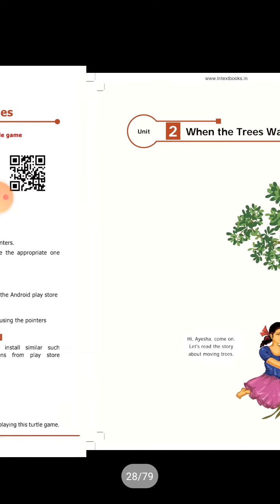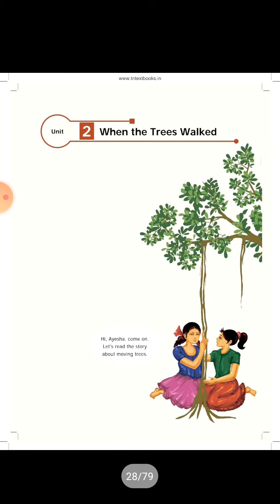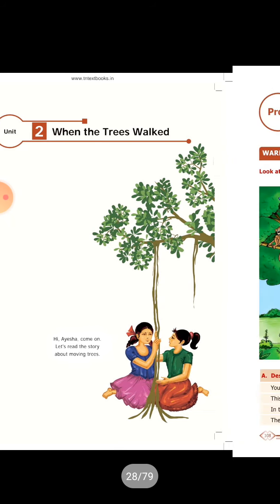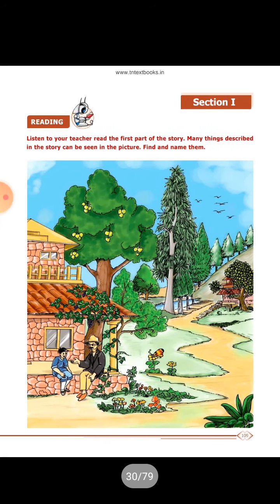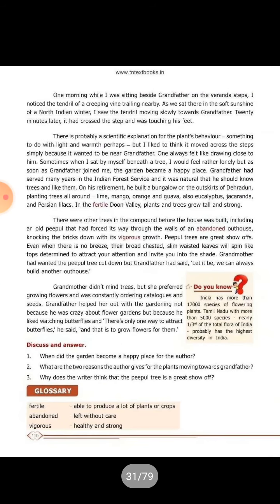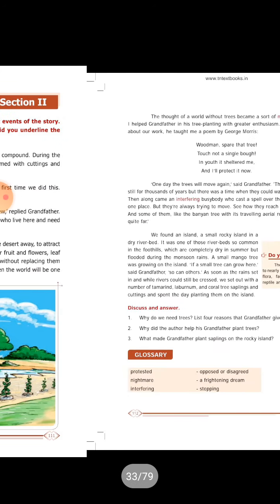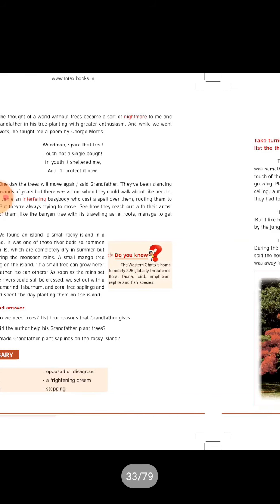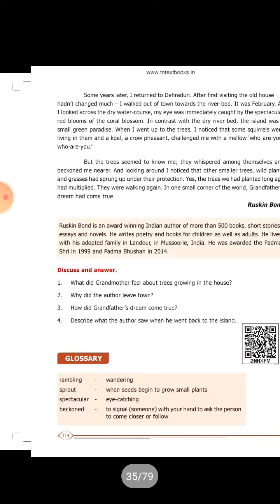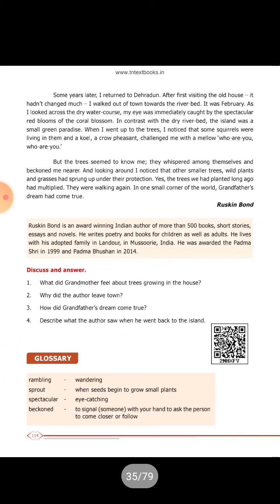Page number 106. Next one, page number 107, Unit 2, prose, When the Trees Walked. You have to get in thorough touch with this lesson. In section 1, glossary: fertile, abundant, vigorous. Next, in section 2, you have to read glossary: protested, nightmare, interfering. And in section 3, you have to read question answer, discussion answer.